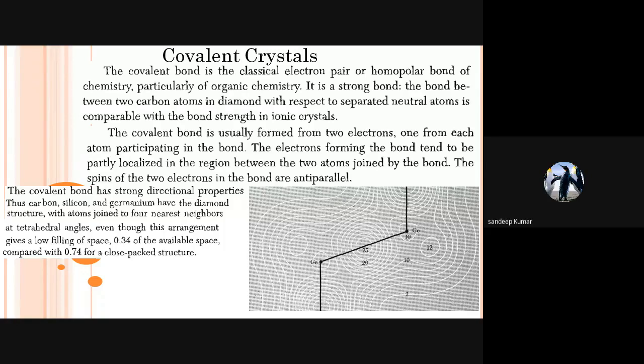Sir, in diamond, carbon atoms are attached with the 4 carbon atoms. Means the nearest neighbors of a carbon atom is 4. But for example, in sodium chloride, there are 12 nearest neighbors. That's why.